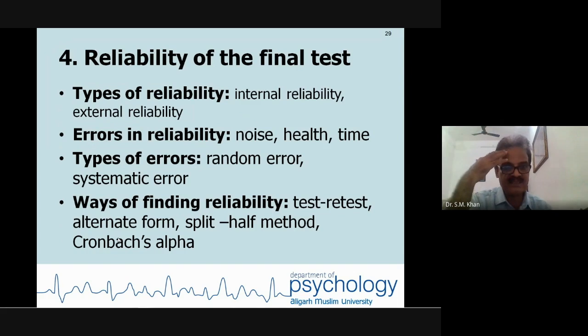Reliability of the final test: we are having different types of reliability, internal and external. Internal. What is your internal reliability? Inner trustworthiness. I love myself. I know myself. I respect myself. It is coming from inside.